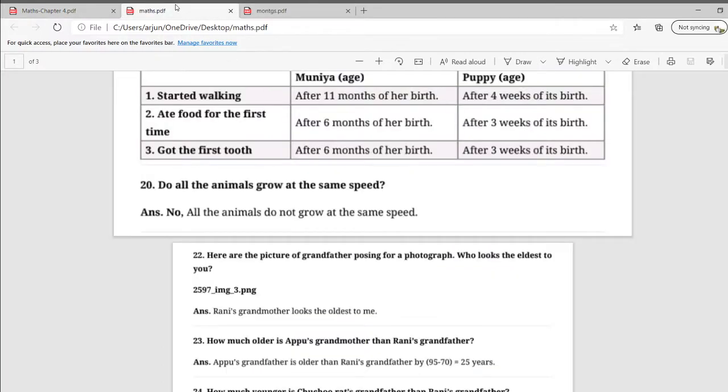So the first question, number 20: do all the animals grow at the same speed? Okay, we know that there are various animals around us. So do all the animals grow at the same speed? No, all the animals do not grow at the same speed. Some animals start walking earlier, but some take time.